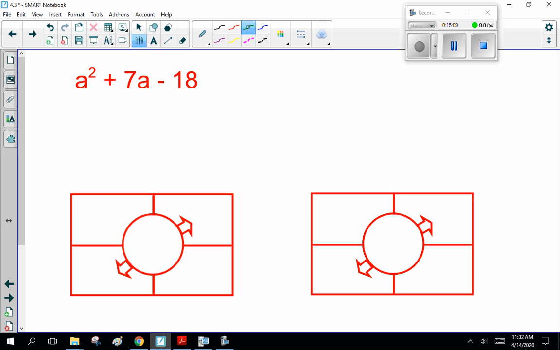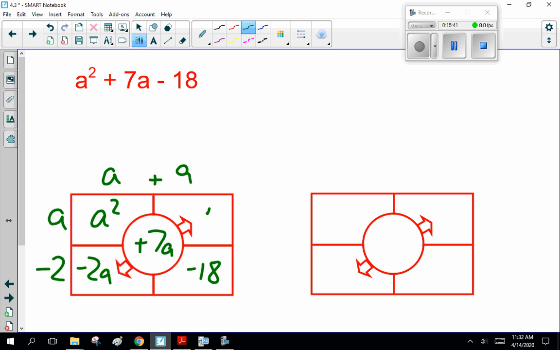Okay? So, a squared plus 7a minus 18. Now, what are the factors of minus 18? Well, 18 is 1 and 18, 2 and 9, or 3 and 6. So I'm going to go with 2 and 9 as the only ones that work. A minus 2, minus 2a, 9a. Yes. This is a plus 9 times a minus 2.